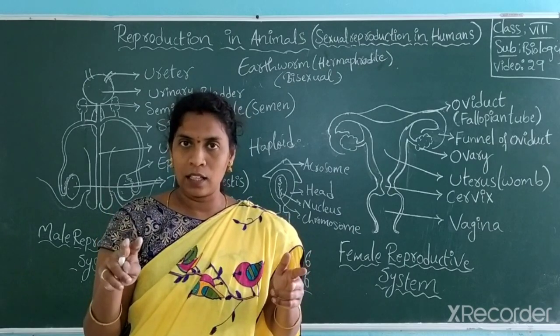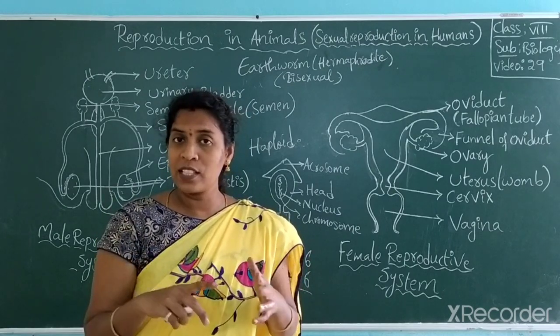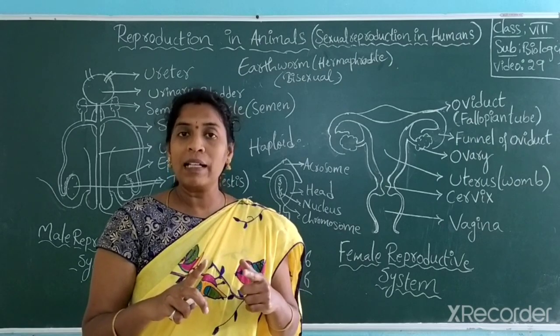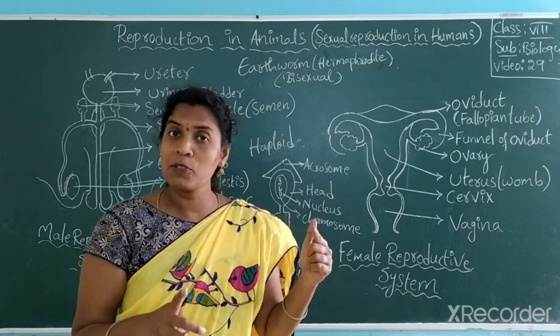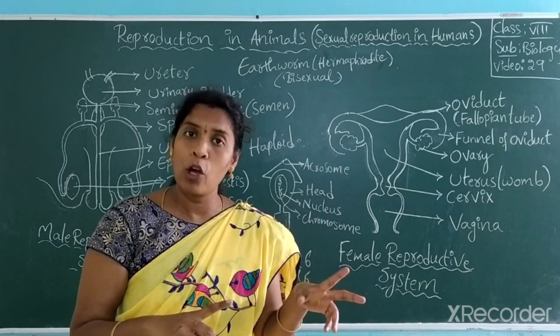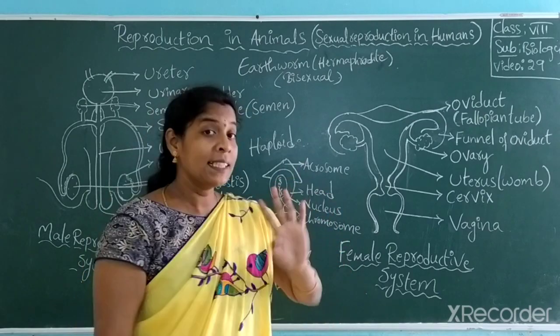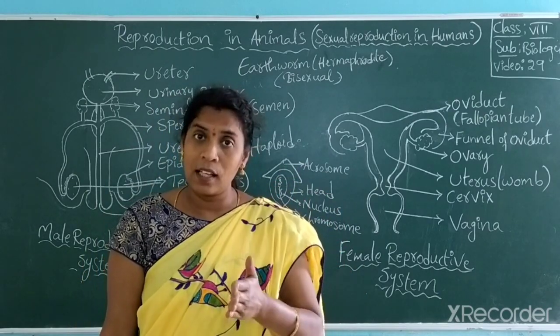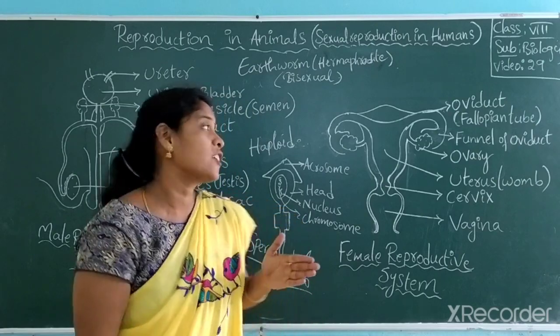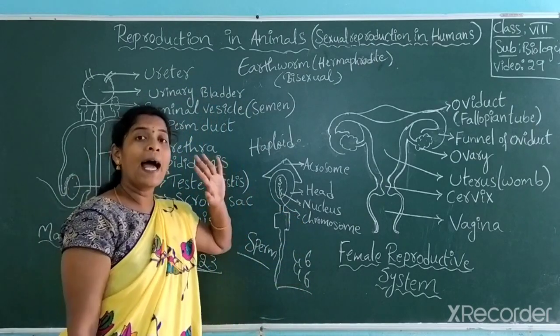So totally how many are present in our cells? But here 46 is not present, only 23, half the number of chromosomes. That is the reason they are called haploid.